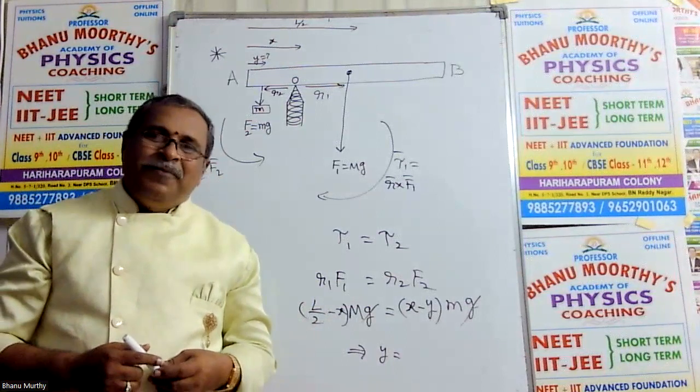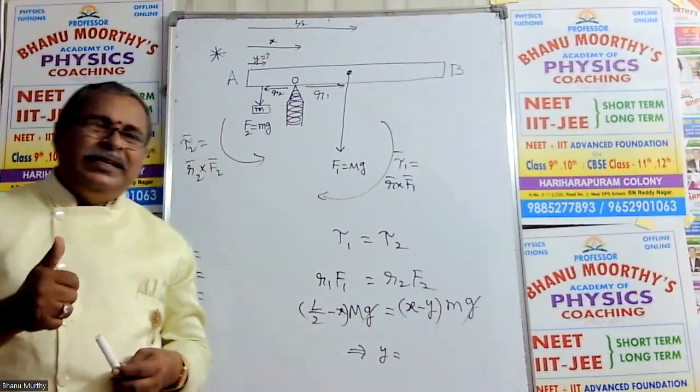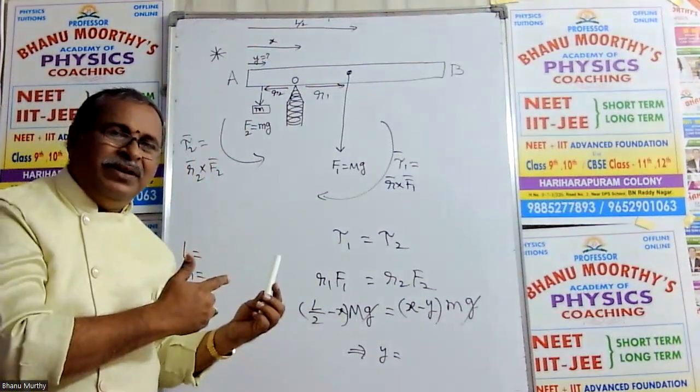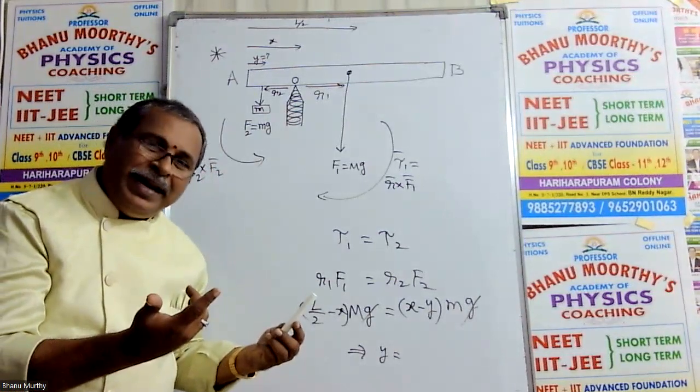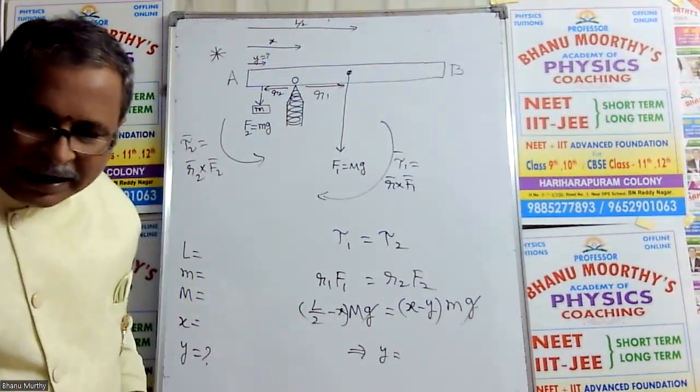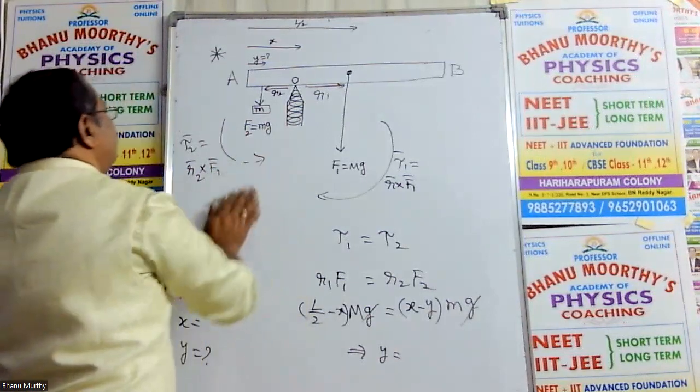Right? Okay, my dear students, I am going to project the second concept in this rotational dynamics only. I will explain today. Quickly, let us go to concept number 2.